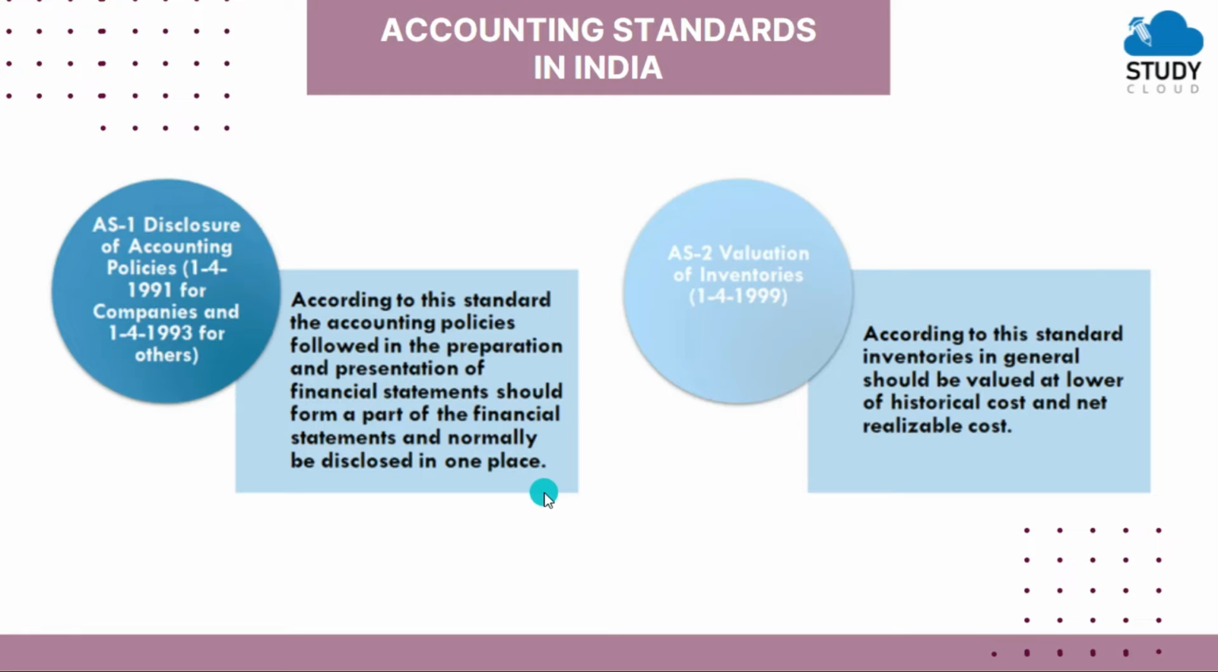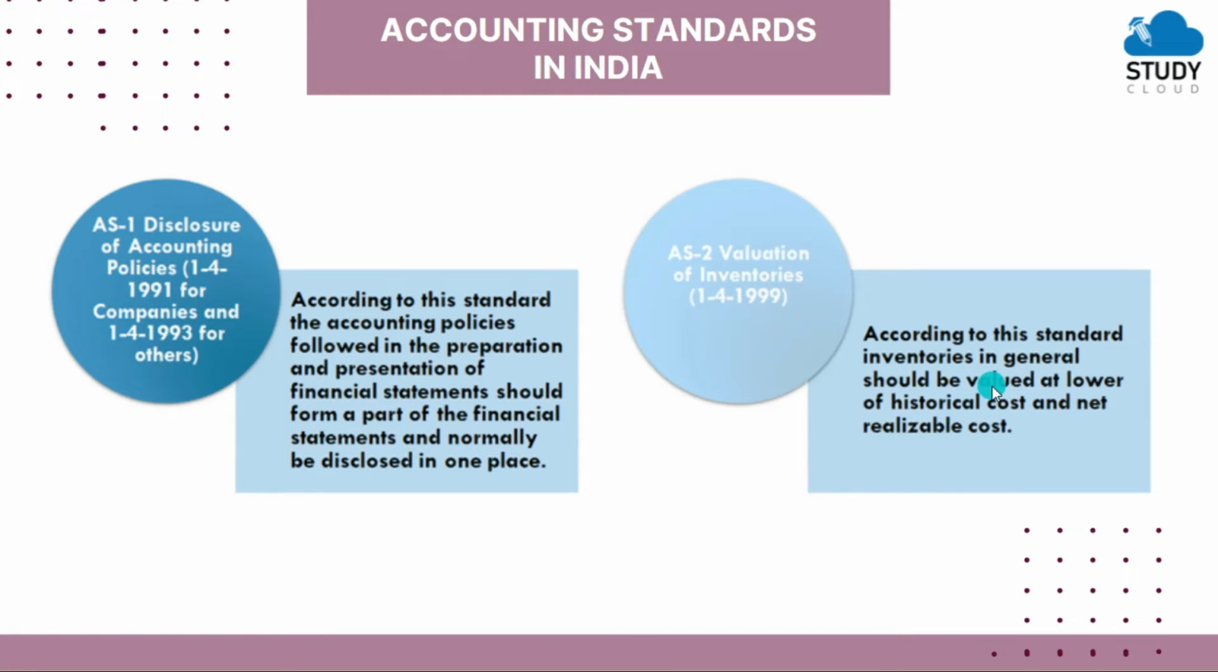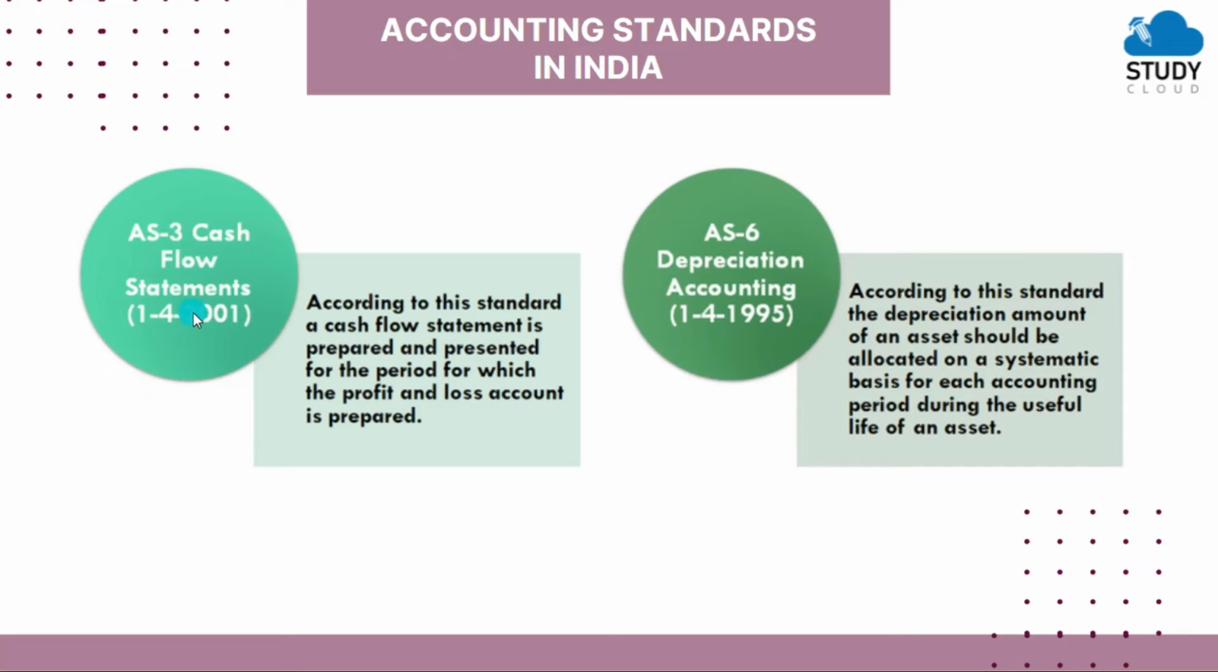Then accounting standard 2, valuation of inventories. According to this standard, inventories in general should be valued at the lower of historical cost and net realizable value. So this accounting standard prescribes the accounting treatment for inventories and sets the guidelines to determine the value at which the inventories are carried in the financial statements. So we are going to take the lower of historical cost. Then next is AS3, cash flow statements.